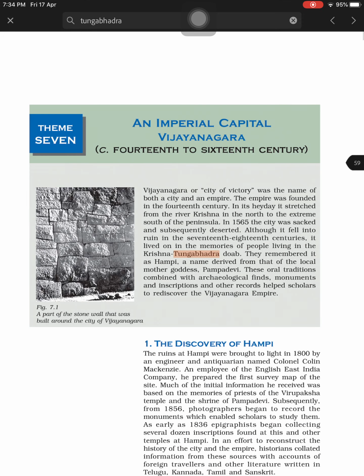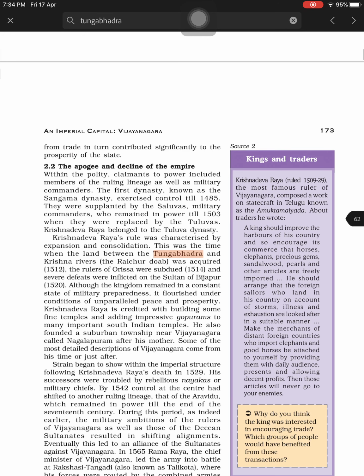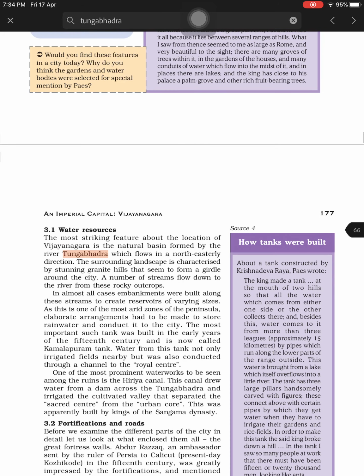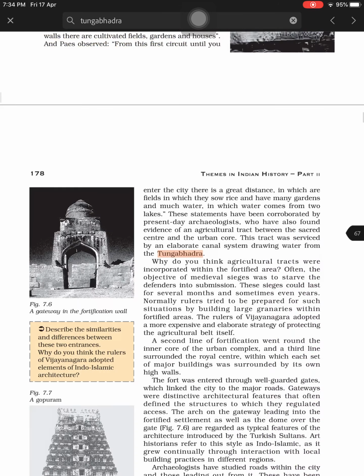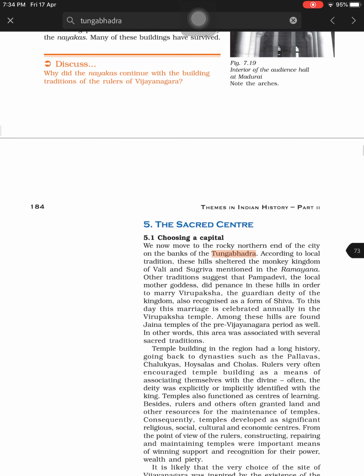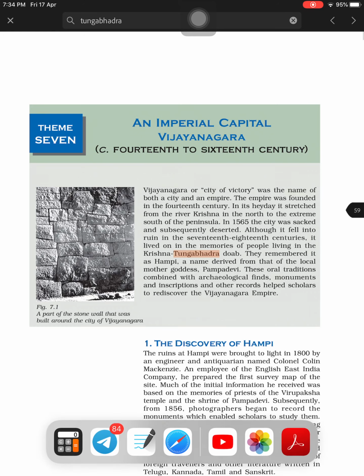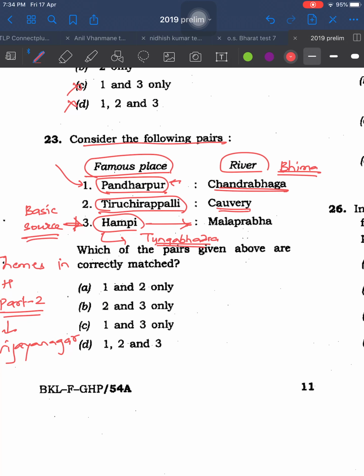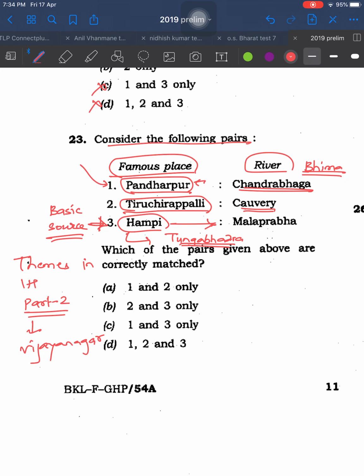This is 1, 2, 3, 4, 5, 6, 7 times. That Hampi is on Tungabhadra, it has been mentioned 7 times in that book.